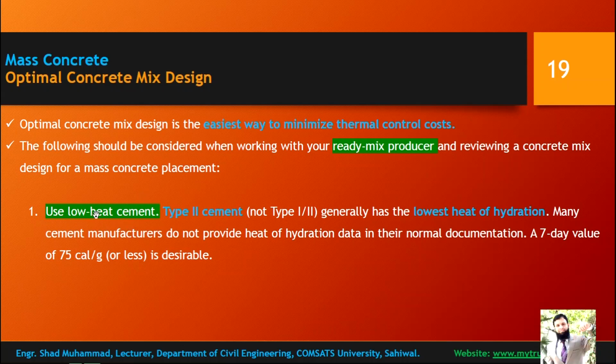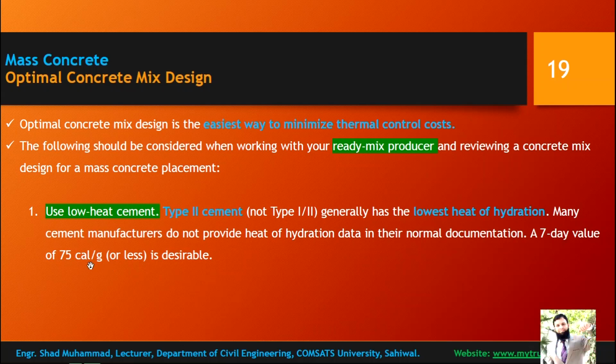Cementitious components are very necessary regarding control of thermal cracking. Type 2 cement, not type 1, generally has low heat of hydration. They are known as low heat cement, and many cement manufacturers do not provide heat of hydration data in their normal documentation.